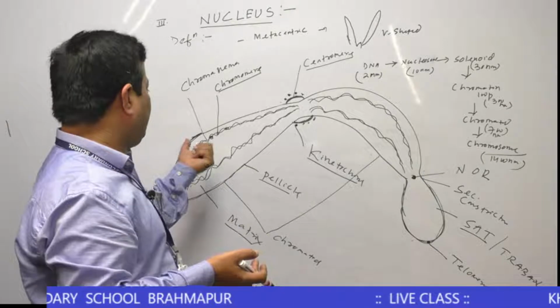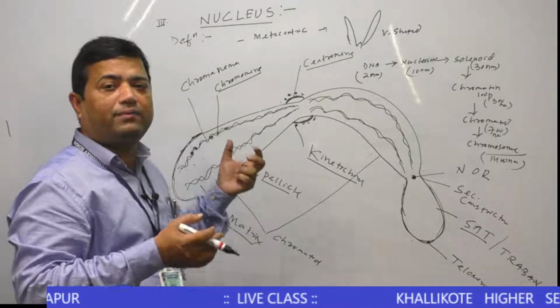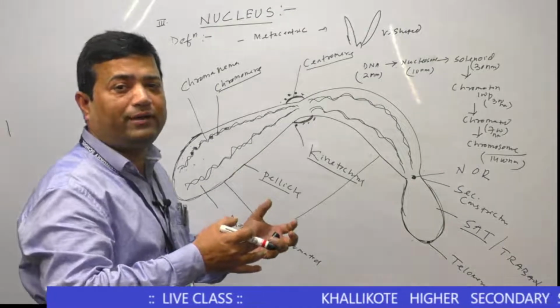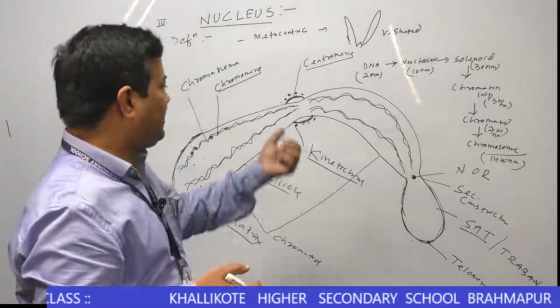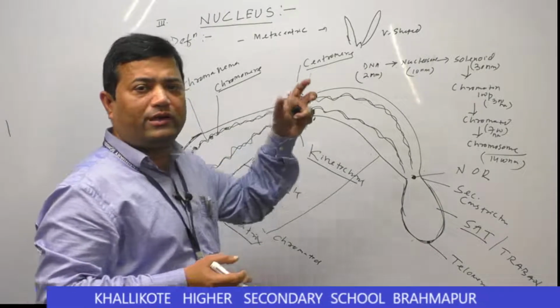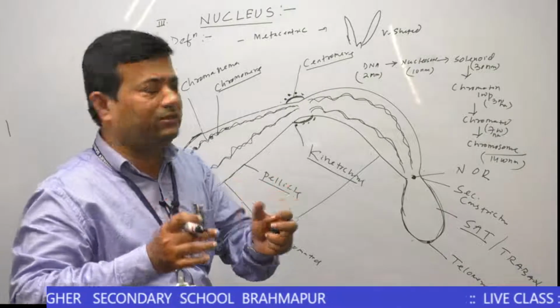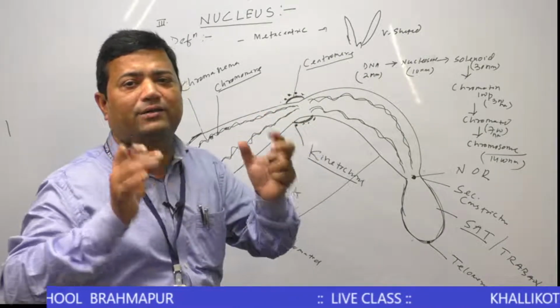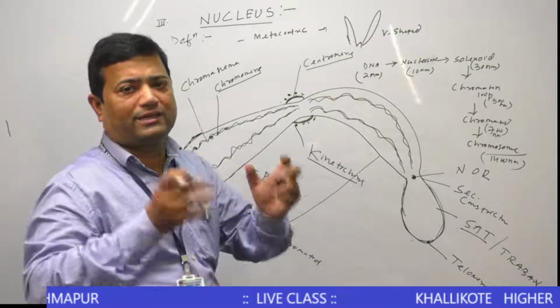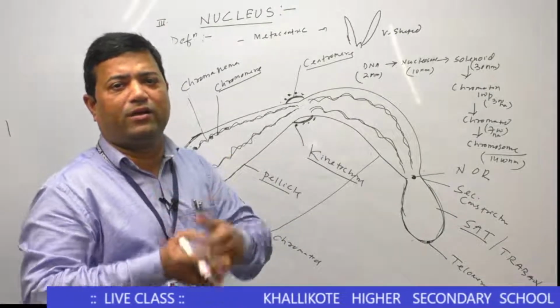The genes present in heterochromatin region do not actively perform transcription. Active transcription is only seen in euchromatin region, meaning genes present in euchromatin region perform active transcription. Transcription means the process in which RNA is synthesized from the DNA.